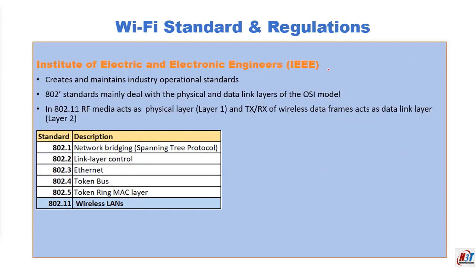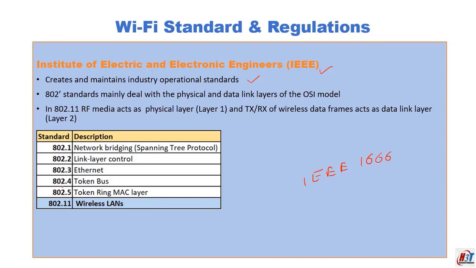IEEE stands for Institute of Electrical and Electronics Engineers. What IEEE does is create and maintain industry operational standards. IEEE has several standards, like IEEE 166, which is a standard for the C programming language reference manual.